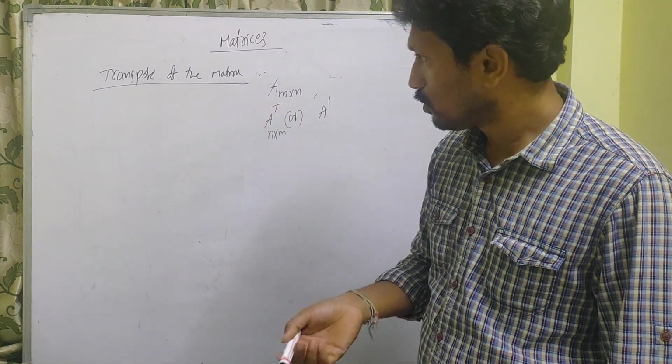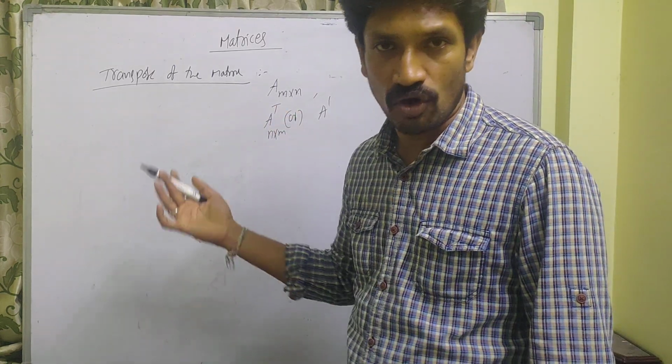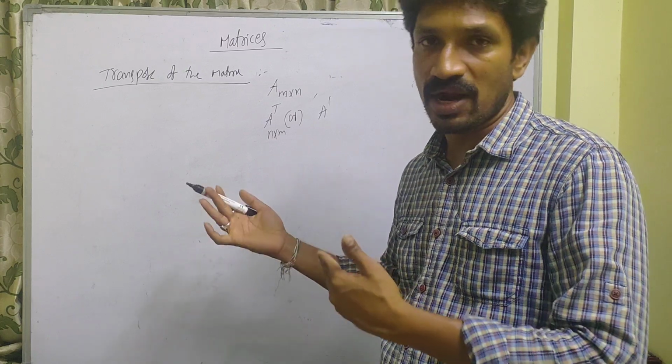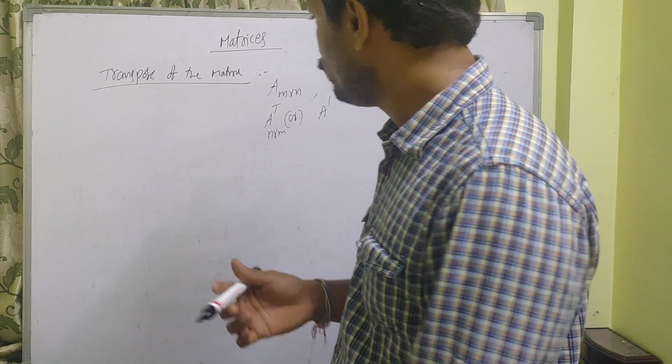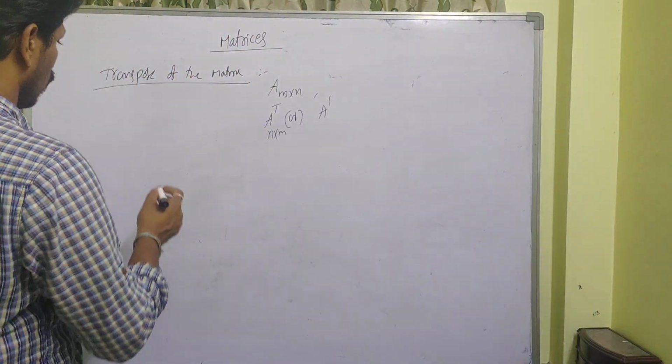So to transpose the matrix, it need not be a square matrix. Any matrix you can go for transposition. Okay, see, properties of the transposition.